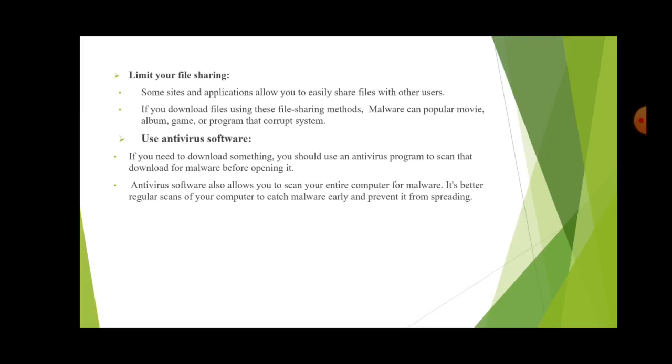Use antivirus. If you need to download anything from a website or any forms, you should use an antivirus program to scan the download for malware before opening it. Antivirus software also allows you to scan your entire system, and it's very essential to scan your system regularly.